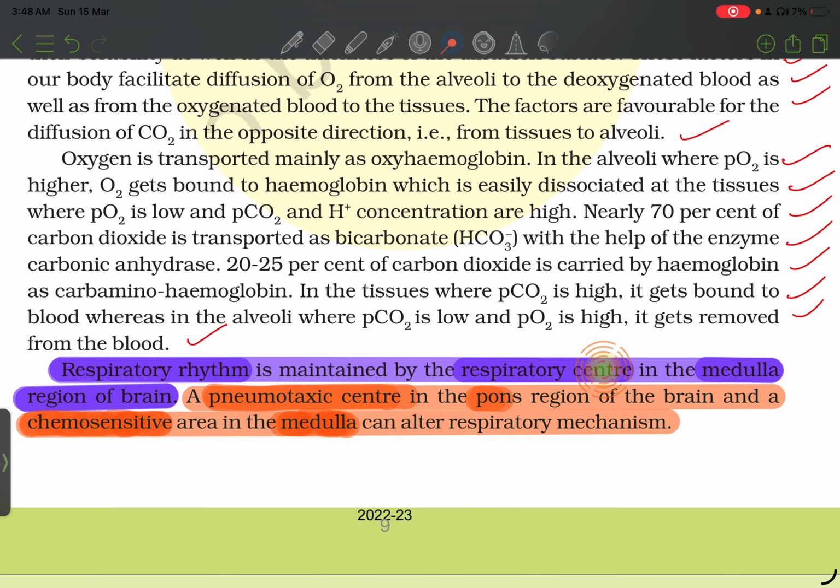Respiratory rhythm is maintained by the respiratory center in the medulla region of the brain and the pneumotaxic center in the pons region of the brain, and a chemosensitive area in the medulla can alter the respiratory mechanism.